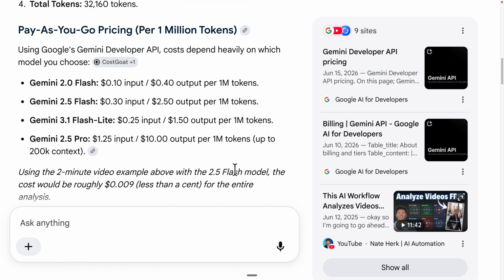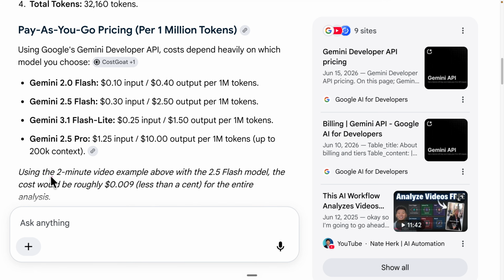And then before we go any further though, here's basically the pricing based on Google's Gemini Developer API. So here's the cost breakdown. I think the Gemini 2.0 Flash here is no longer supported, but essentially if you're using the 2.5 Pro or 2.5 Flash, or even the latest model 3.1 Flash, you can see this is how much it costs, right? So roughly around $2-ish for 1 million tokens. But you can see here that for a 2-minute video, using 2.5 Flash for example, the cost will be roughly around 0.009 cents. So less than a cent for the entire analysis. So 1 million tokens here is actually a lot.